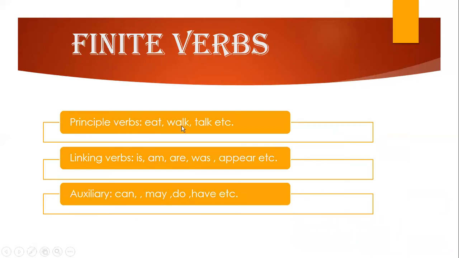Principal verbs are like eat, walk, talk, etc. Linking verbs are is, am, are, was, appear, which link the subject with the rest of the sentence. And auxiliary verbs, as you have already read, are can, may, do, have, etc.